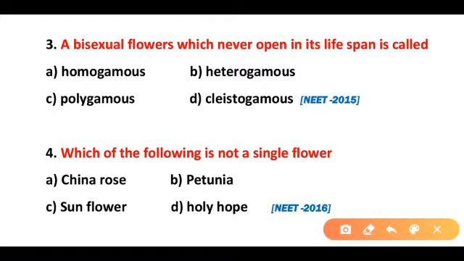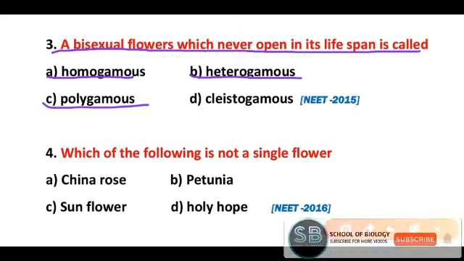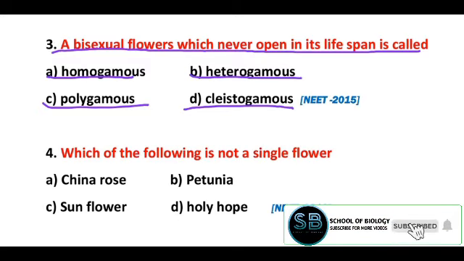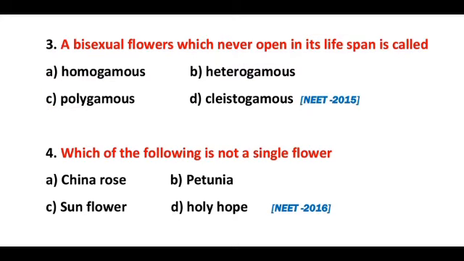Question 3. A bisexual flower which never opens in its lifespan is called homogamous, heterogamous, polygamous, cleistogamous. So correct answer is option D. A bisexual flower which never opens in its lifespan is known as cleistogamous.